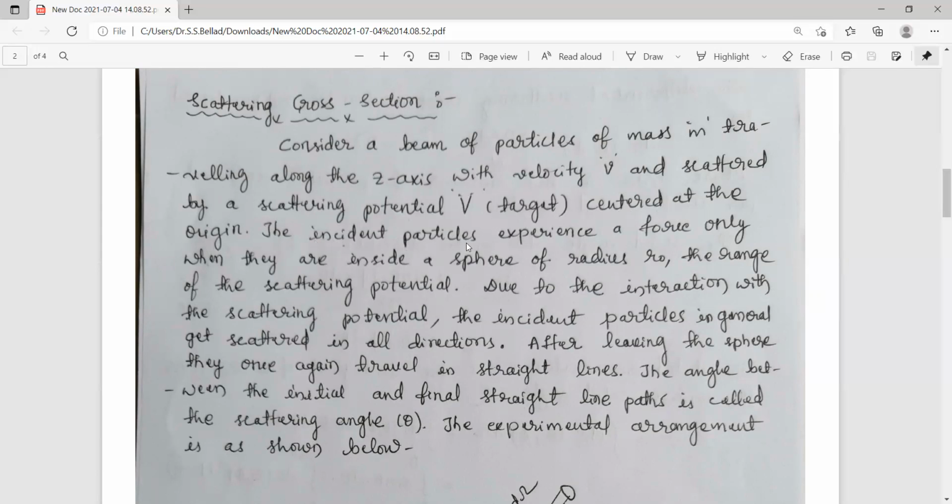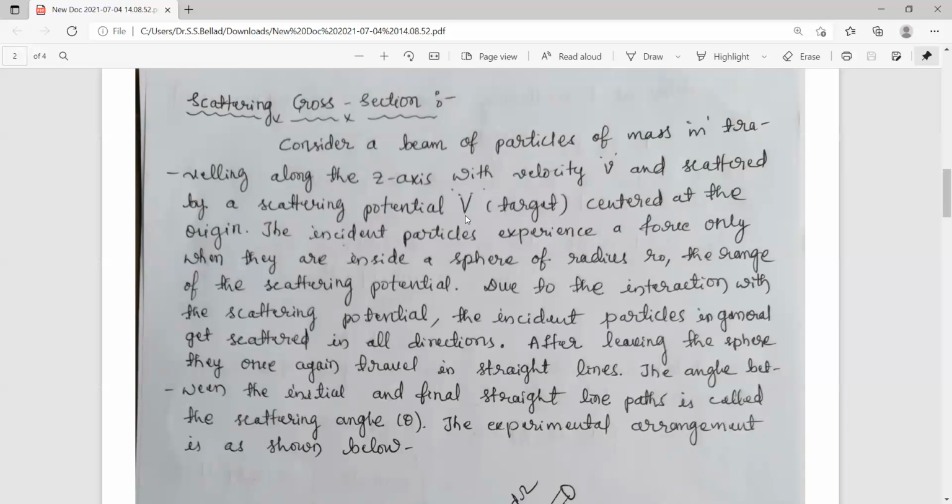The incident particles experience a force only when they are inside a sphere of radius r, which is the range of the scattering potential. That means these incident particles will experience a force only if they are within the region of this scattering potential, which is to be assumed spread spherically over this target material.